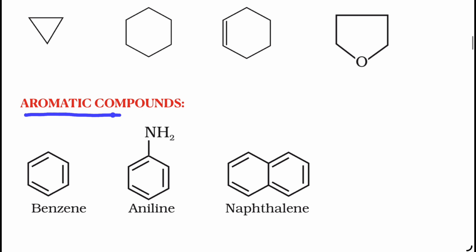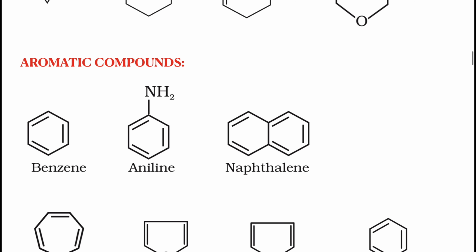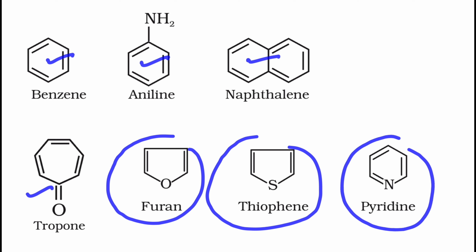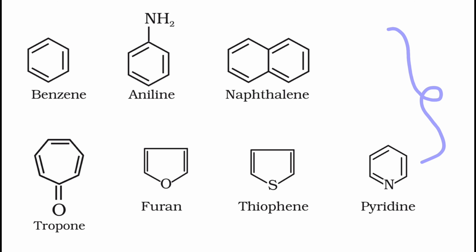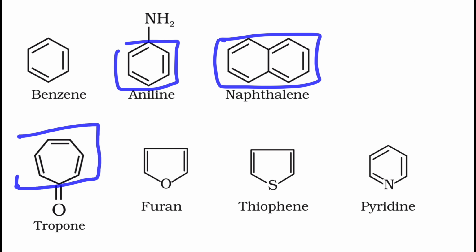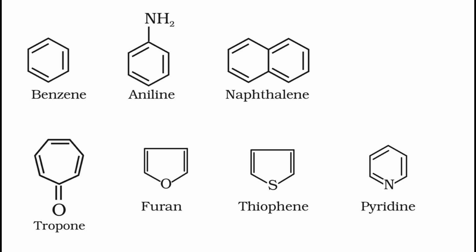And in the case of aromatic compounds, I already told you a few examples you need to remember at this moment. They are benzene, aniline, naphthalene, tropone, furan, thiophene and pyridine. These are all aromatic compounds, no doubt about it. This is homocyclic, homocyclic, homocyclic. In fact, this is also homocyclic. There should be no confusion: oxygen is present, but that is not part of the ring system.